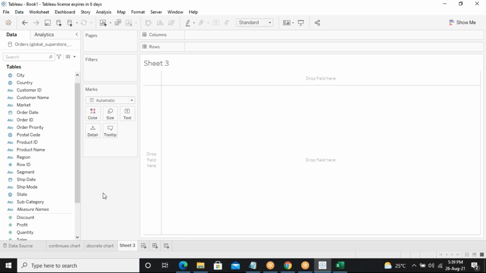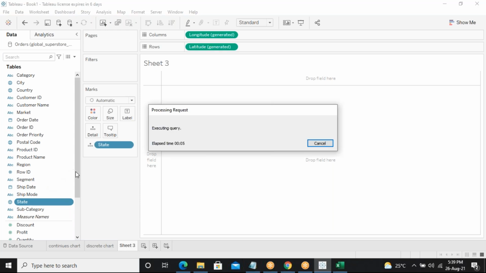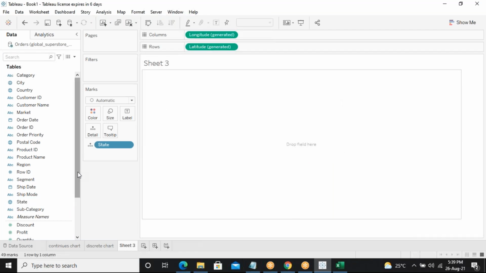Now, when I'm talking about map, let's take the details we have. We have state. I'll double click on the state here. Yes, I'm taking the state.